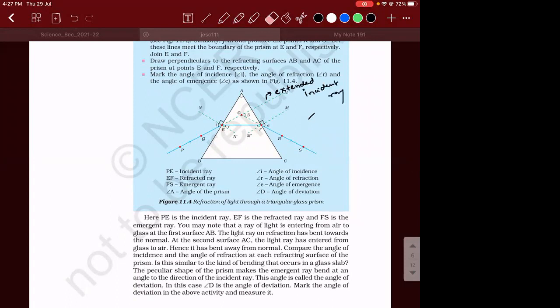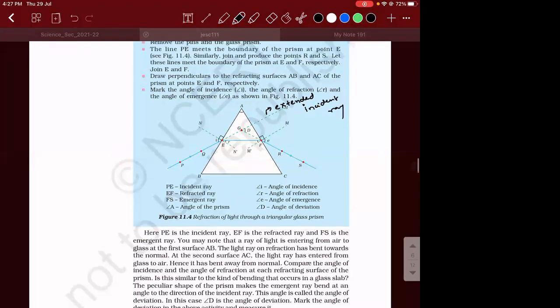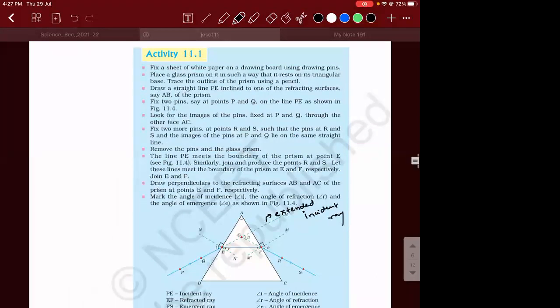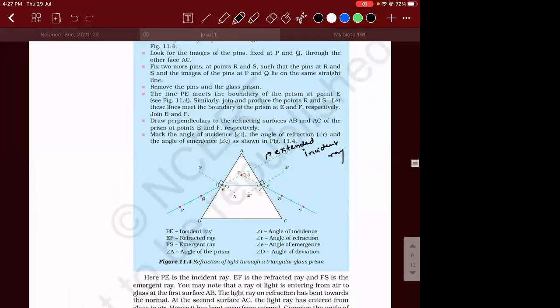Okay. See, actually, we have prism and everything in the academy. One day, everything is fine. You guys can come and do the activity itself. It's an interesting one and easy one also, not a very tough one. So I'll inform you guys about it. Okay. So that's what they've given here. All these steps you can follow and you yourself can do it. So this is called as an extended incident ray.